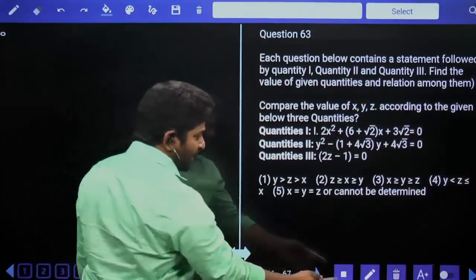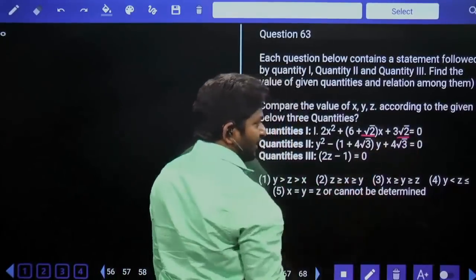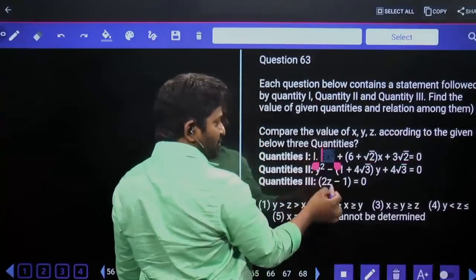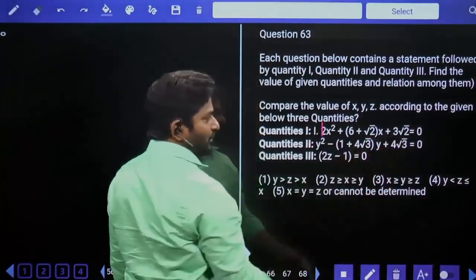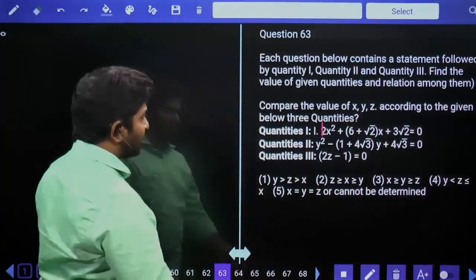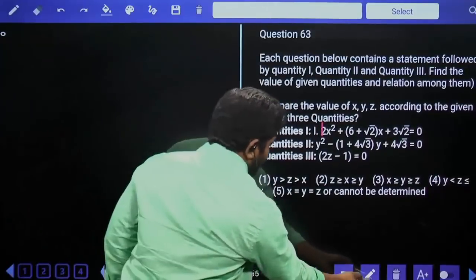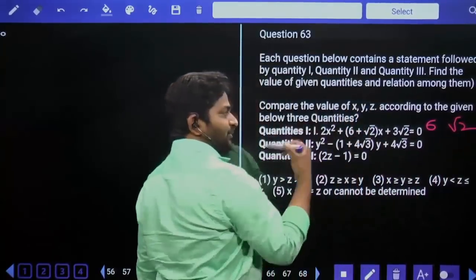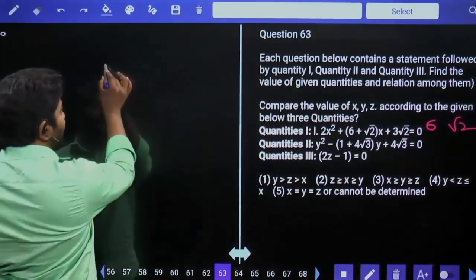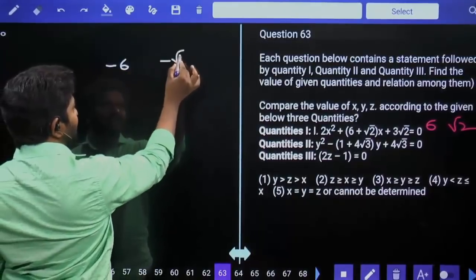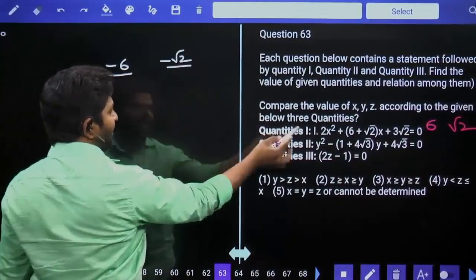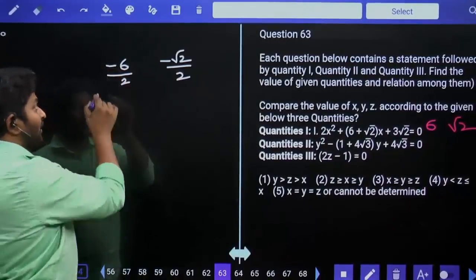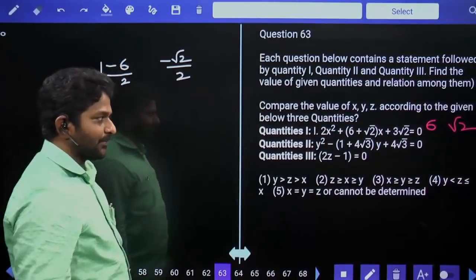Interesting part is under root values. Yes. Now whenever you have under root values, A value is 2 and C value is 3 root 2. 2 into 3 root 2, that is 6 root 2. So our combination is 6 into root 2. 6 plus root 2. Condition satisfies. Factors are minus 6 minus root 2 divided by coefficient of x square, that is equal to 2. Now these are values of x.